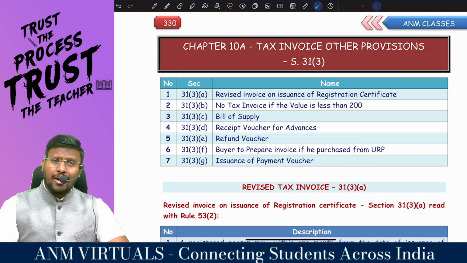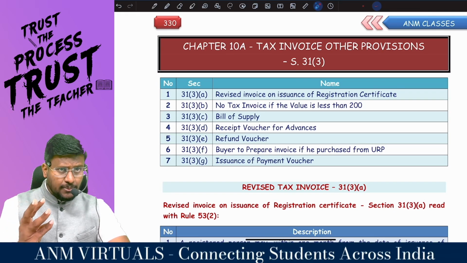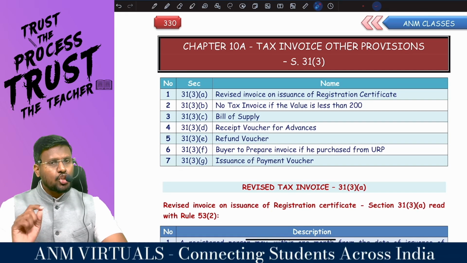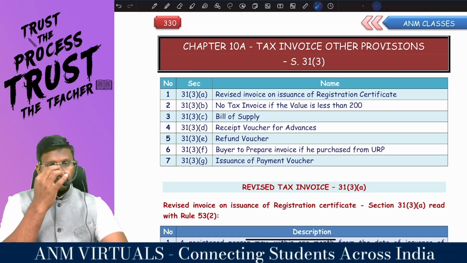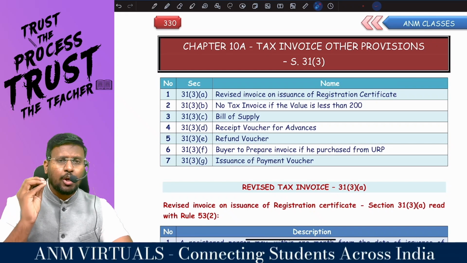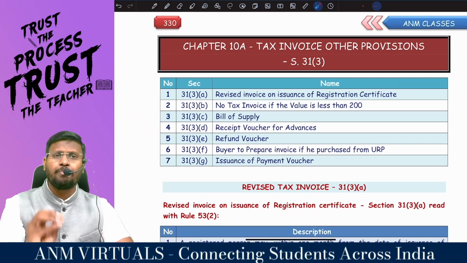Are you a supplier of exempted goods or services or both? Or are you a composition dealer? Don't issue a tax invoice. Instead of tax invoice, issue a bill of supply. And even for you, if you are satisfying 3 conditions, instead of bill of supply, you can issue a consolidated bill of supply.